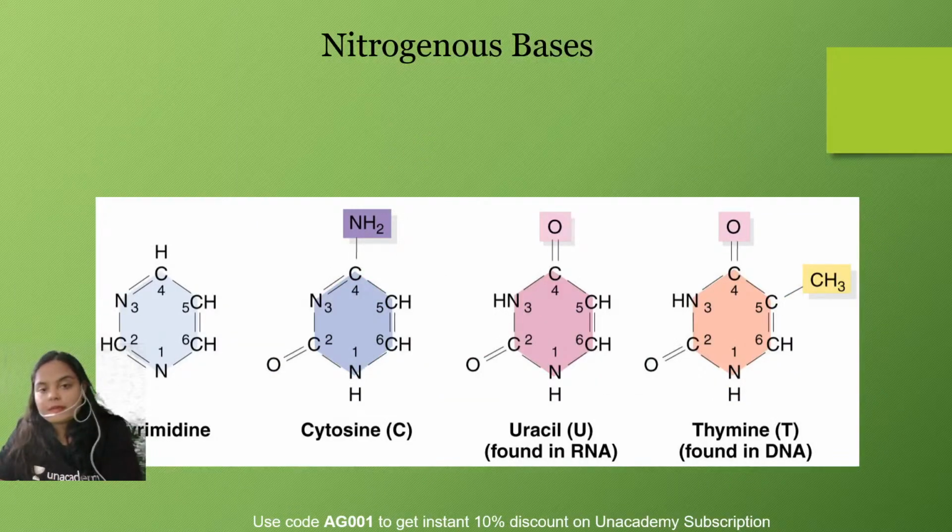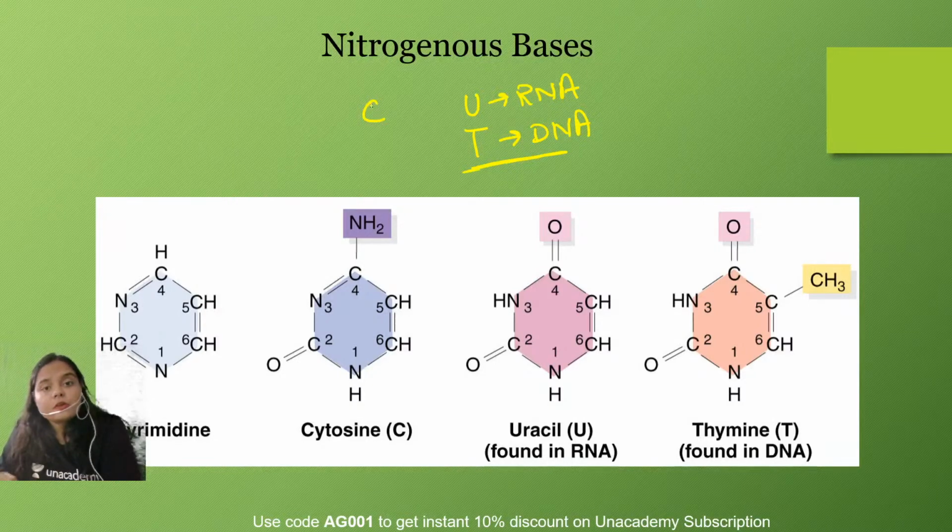Similarly, the pyrimidine nitrogenous bases are cytosine, as shown here, uracil in case of RNA, which is specifically present only in RNA, and thymine in case of DNA, which is specifically found in DNA. So pyrimidine nitrogenous bases are also of two types: cytosine and uracil in case of RNA, or cytosine and thymine in case of DNA. So this was about the nitrogenous bases.